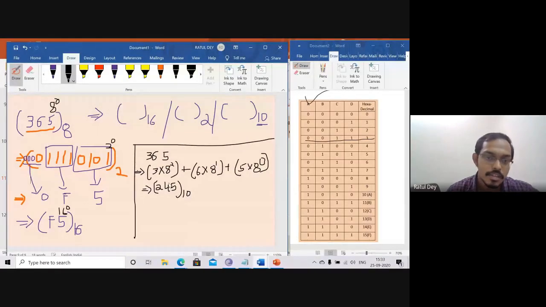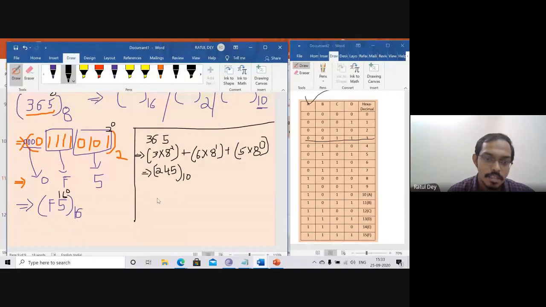Suppose we choose this value: 1, 1, 1, 1, 0, 1, 0, 1, 0, 1. How can we convert it to decimal?